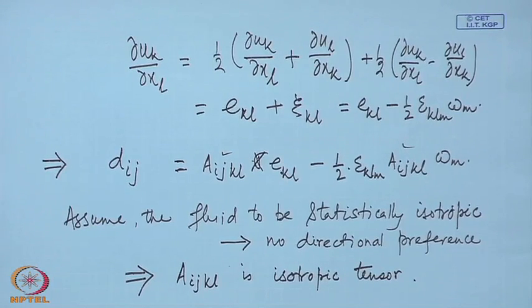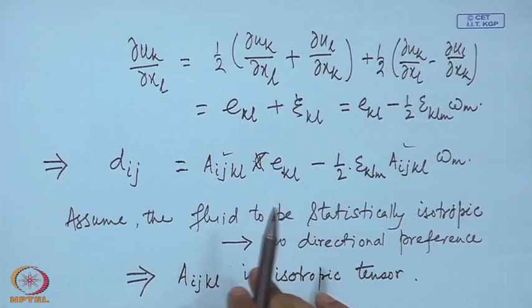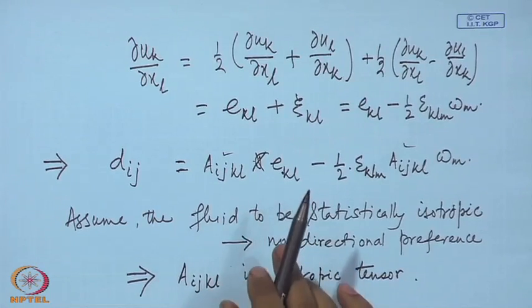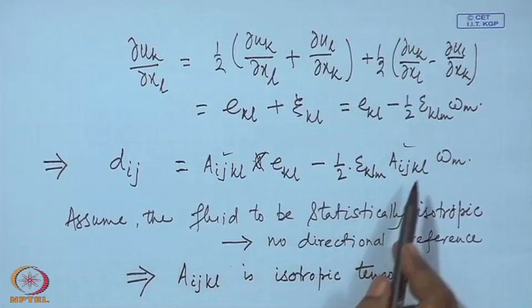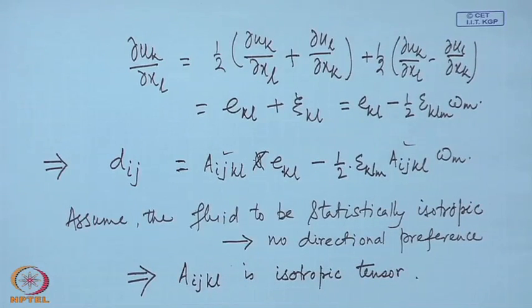Now, before proceeding further, let us look at it this way. Think that there is only vorticity. The velocity field is such that Ekl is identically 0. Then dij is given by the second term only, the vorticity term.